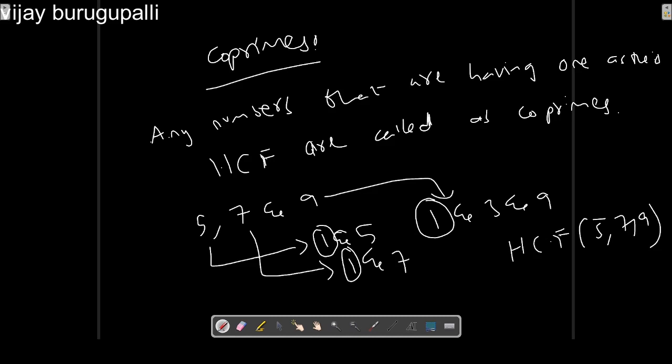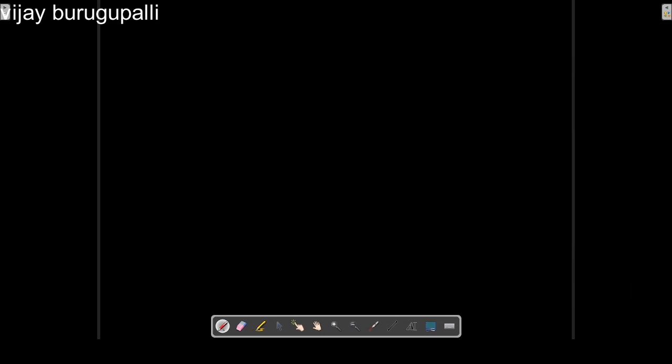So any set of numbers that have 1 as their HCF are called coprimes. So 5, 7 and 9 are coprimes.